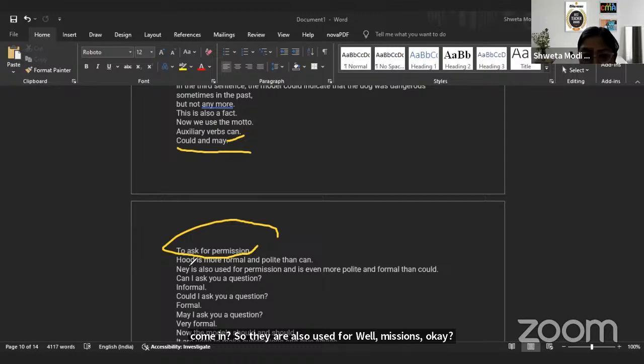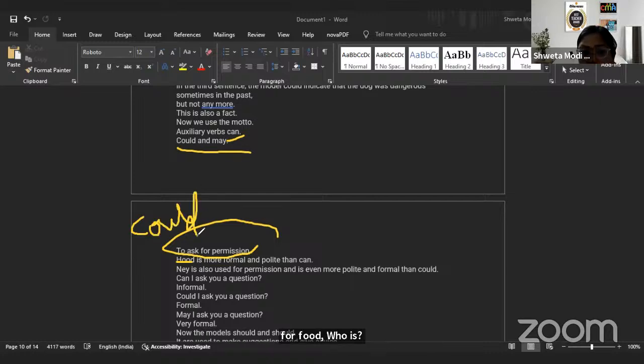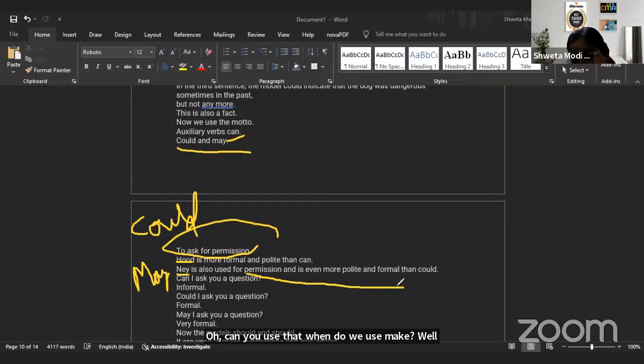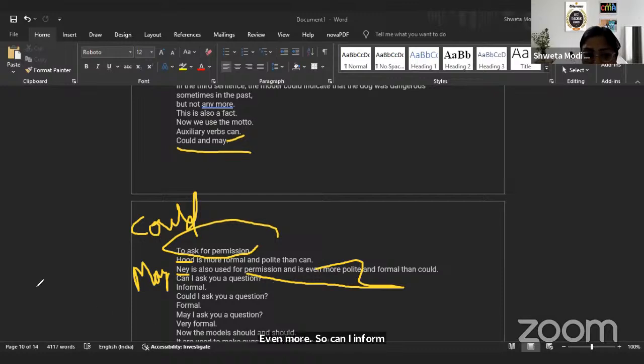Could is more formal. Here could is written, so you make a note of it: could is more formal. Could you please? So, that becomes your formal and more polite way. Okay, whereas may is written here. When do we use may? Permission, and this is even more polite, very polite, even more polite. So can I? Informal. Could I? Formal. May I? Very formal. Okay.